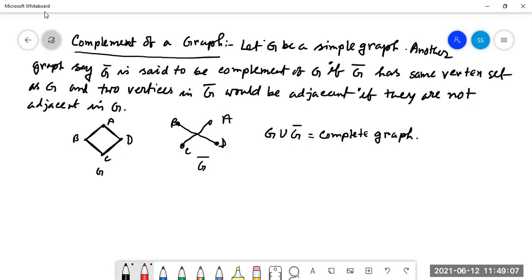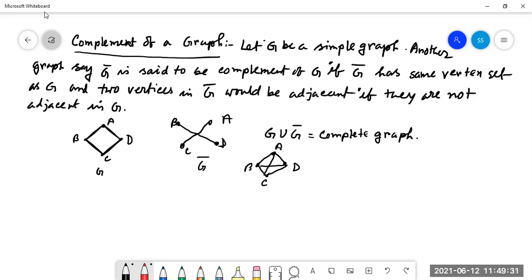Is it understood? If we take this G union G bar, look at here, that should be like that. If it is C, it is B, this is A, and it is D. Then if we add this, look at here.